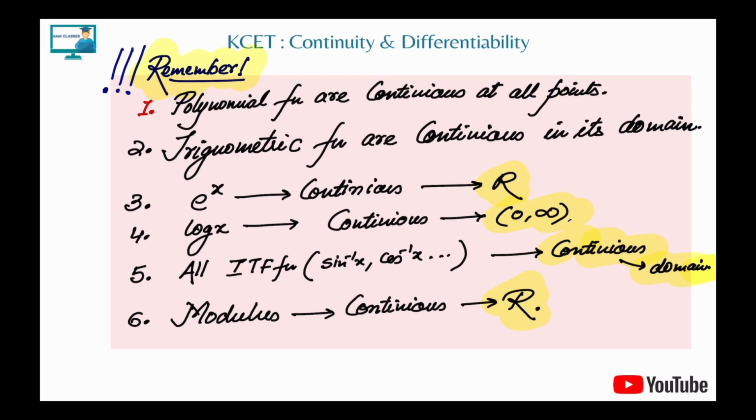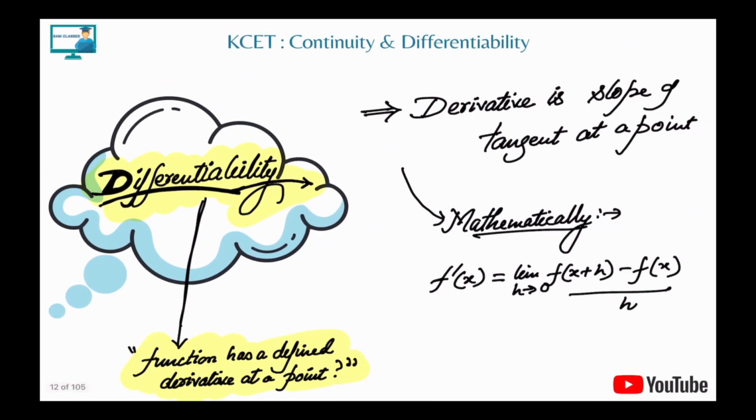Let's merge with differentiability. Coming to differentiability, a lot of people have a question: what do we mean by the term differentiability? Differentiability is a simple way to say that a function has a defined derivative at a point. Now what do you mean by that, sir? A defined derivative at a point. Let's see. What do you mean by derivative? This word derivative is pretty simple.